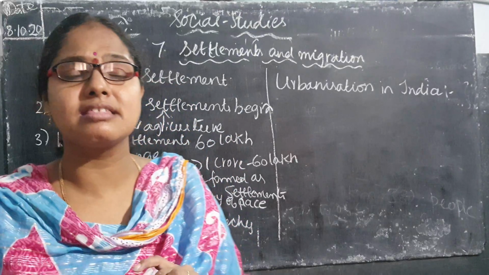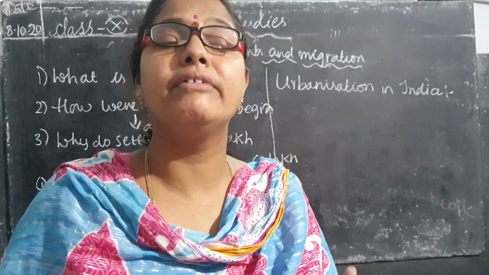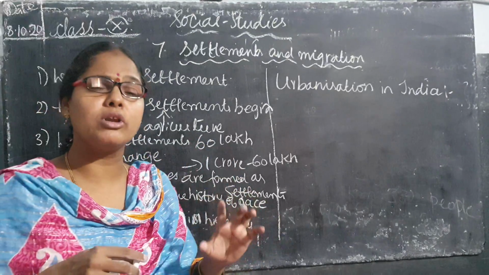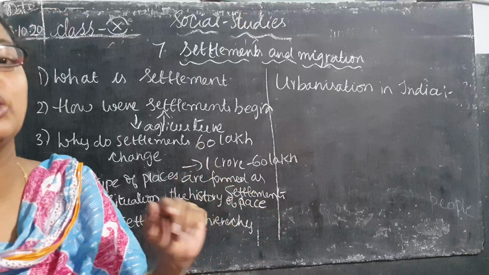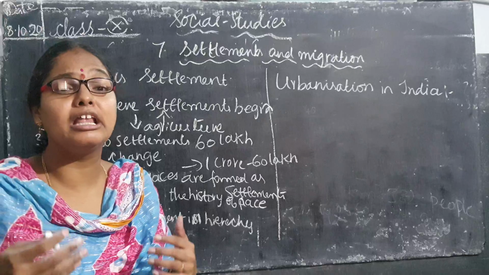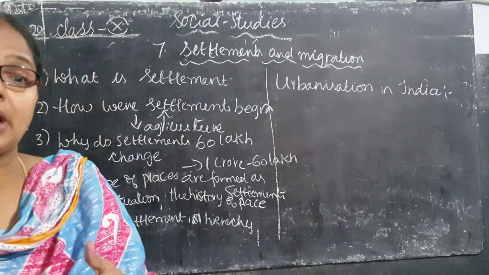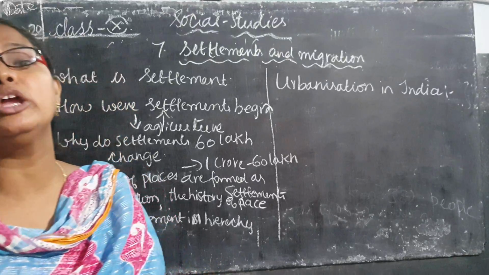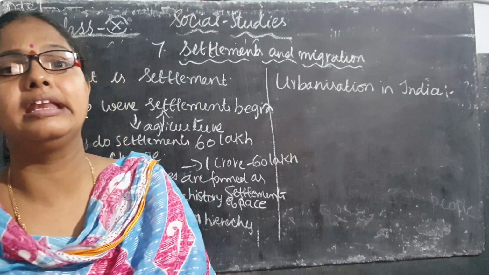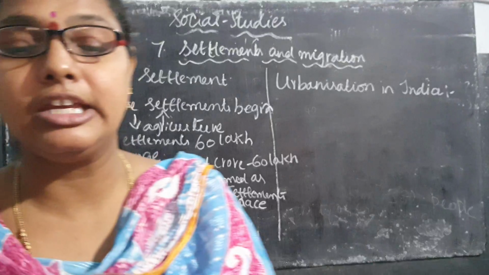Urban places have all the facilities like drinking water and sanitation, and a lot of employment opportunities. This is also one of the reasons people migrate from rural areas to urban areas. They get more income. That is why many husbands leave their native place and go elsewhere in search of jobs, because they get a better livelihood than by settling in their native place. They move for some days and stay in their native place on other days.